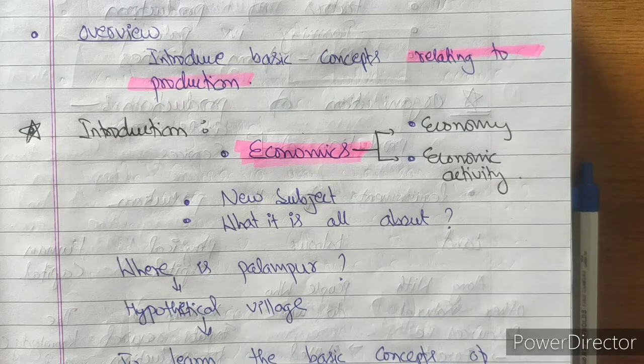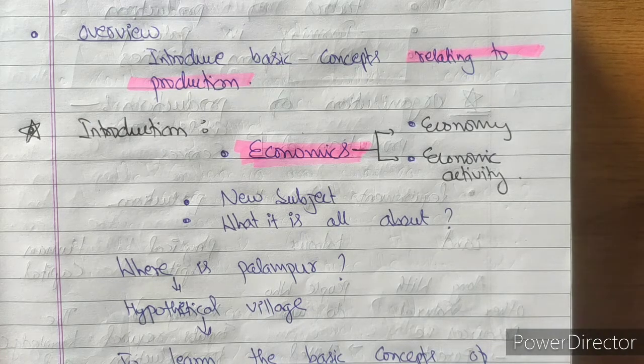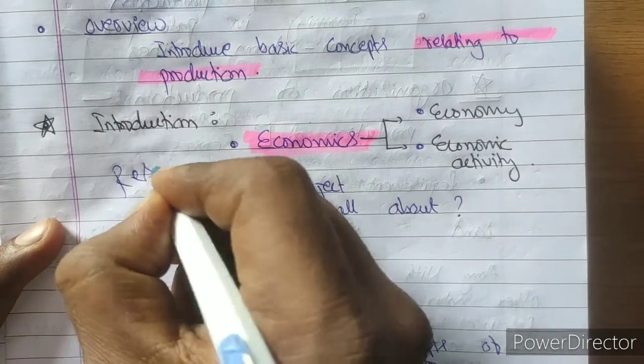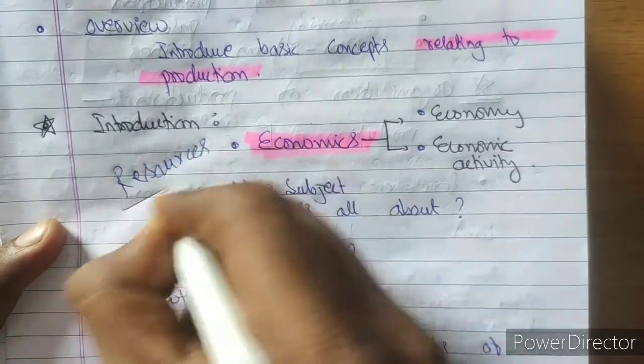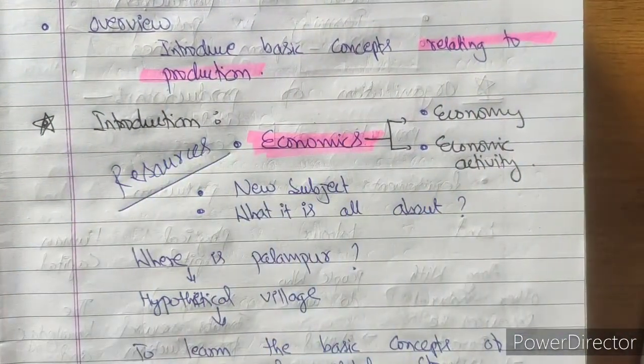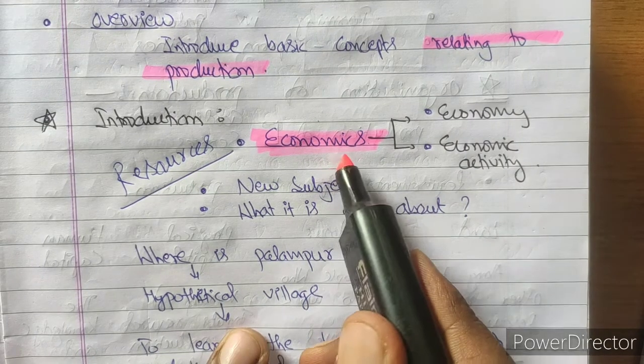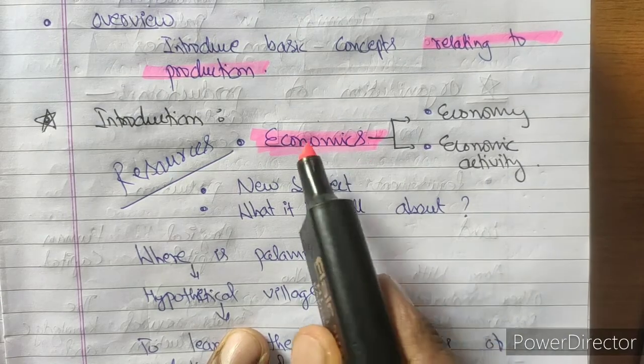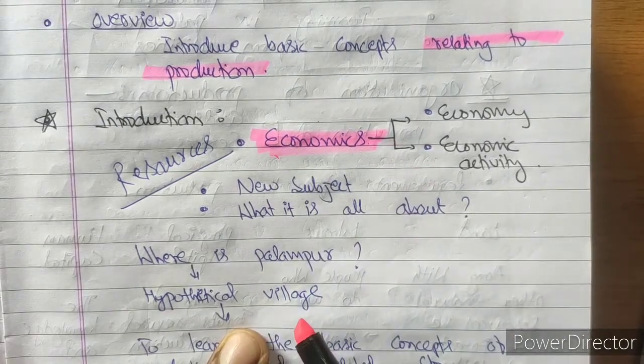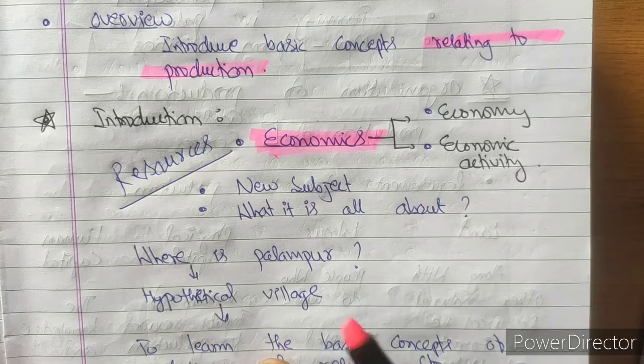The resources that are useful to satisfy our needs and requirements are limited, and we are supposed to use these resources in a nice way. If you are not using the resources in a nice way, it will be difficult to satisfy the unlimited wants.